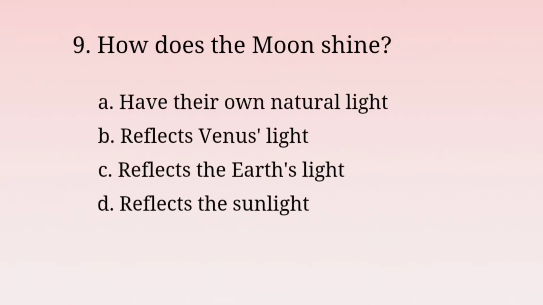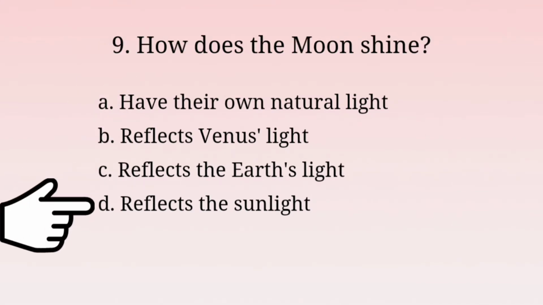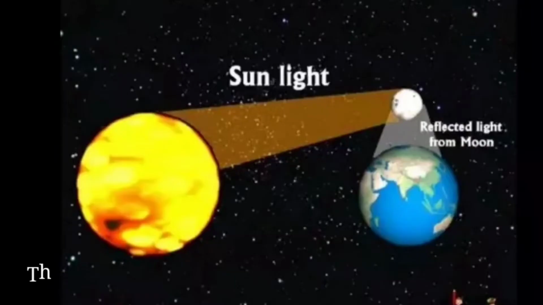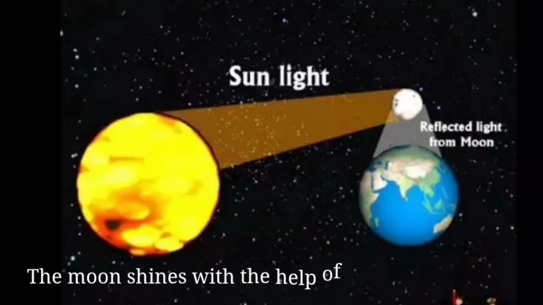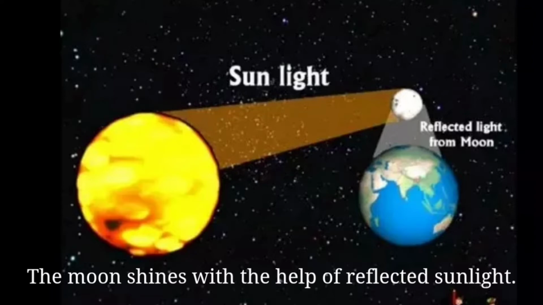Next question, how does the moon shine? Options A. Have their own natural light, B. Reflects Venus light, C. Reflects the Earth's light and D. Reflects the sunlight. So the answer is option D. Reflects the sunlight. The moon shines with the help of reflected sunlight.